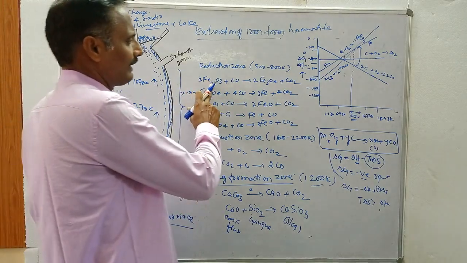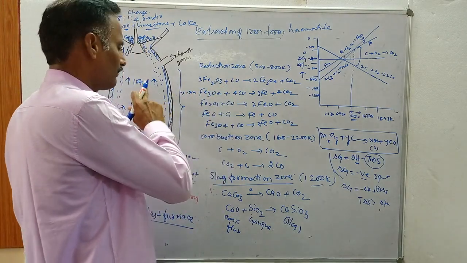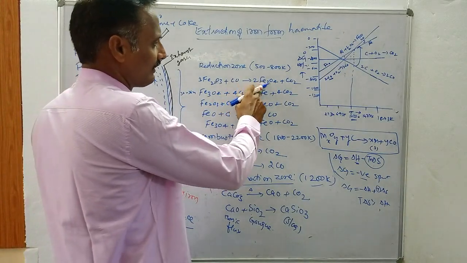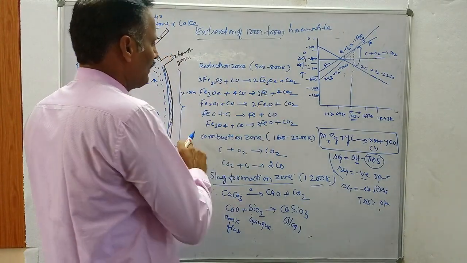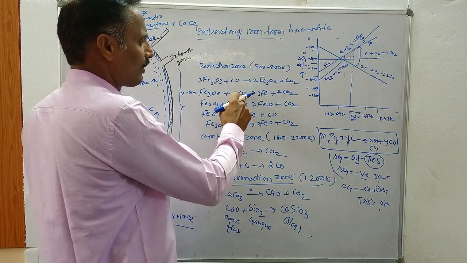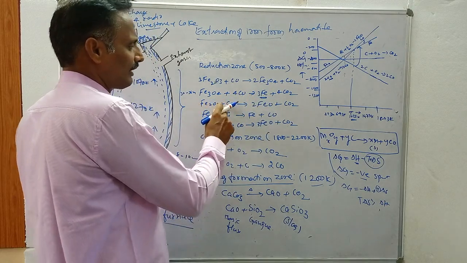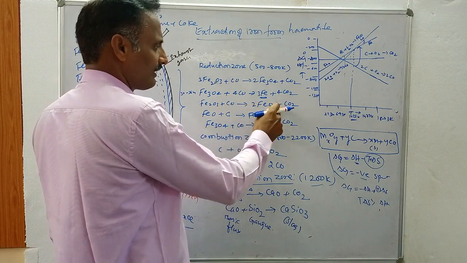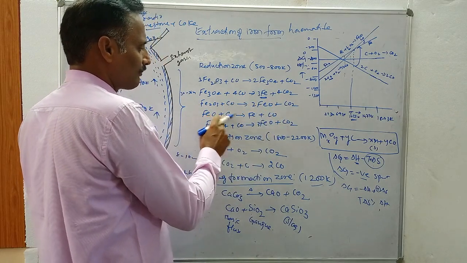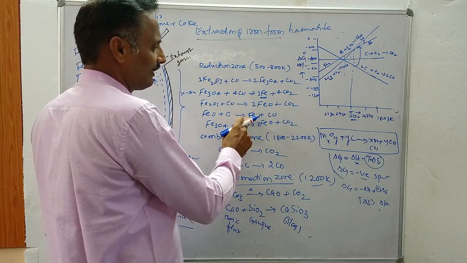This is hematite, which combines with carbon monoxide raised in the blast furnace. You will get Fe3O4 and CO2. And this Fe3O4 combines with carbon monoxide, and you get what is called pig iron. And Fe2O3 combines with CO, and you get iron oxide and CO2. This iron oxide combines with carbon, and you get Fe and CO.